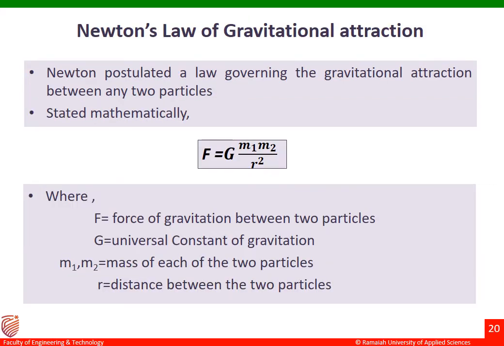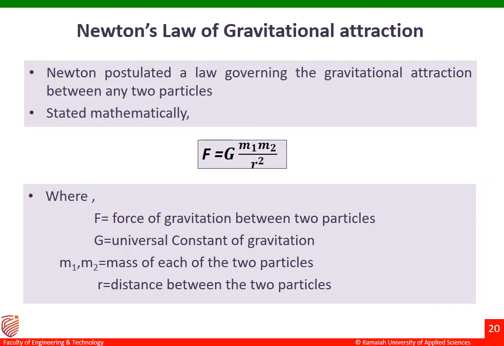The next topic is Newton's law of gravitational attraction. Newton postulated a law governing the gravitational attraction between any two particles. That is, it is mathematically represented as F equal to G m1 m2 divided by r square. Let me explain all these terms.